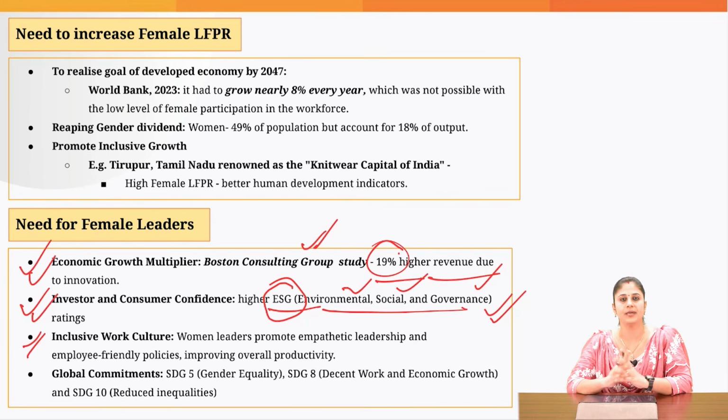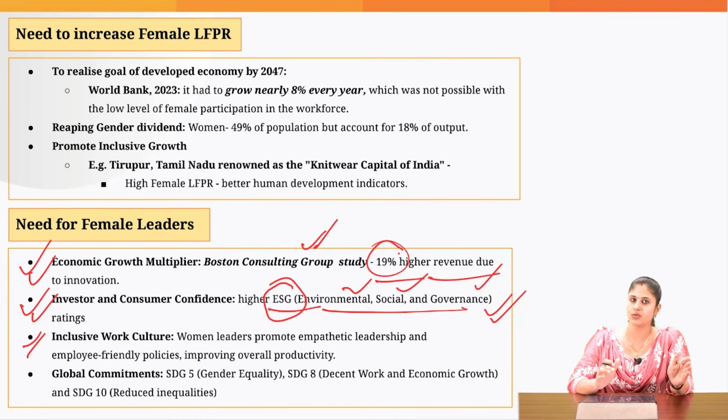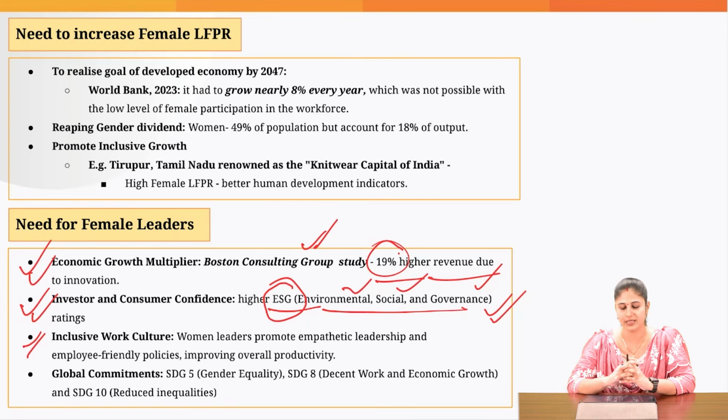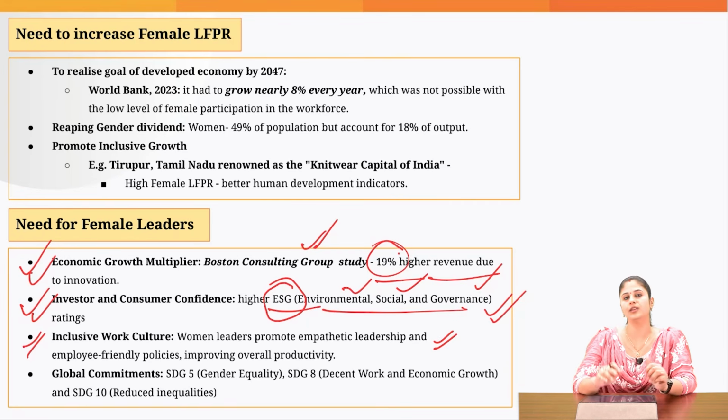For example, paid maternity leave should be effectively implemented, paid menstrual leave should be there, effective paternal leave should be there, and flexible work hours should be there so that she can effectively manage the professional role plus the household responsibility. That is possible only when you have more females in leadership roles.